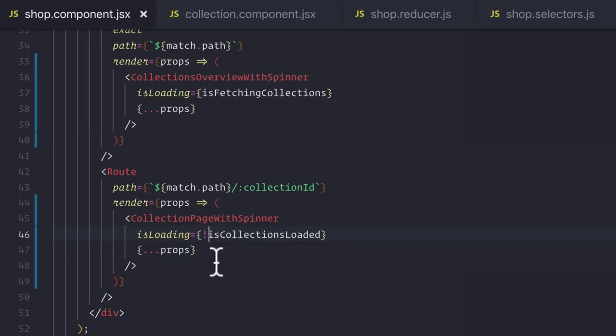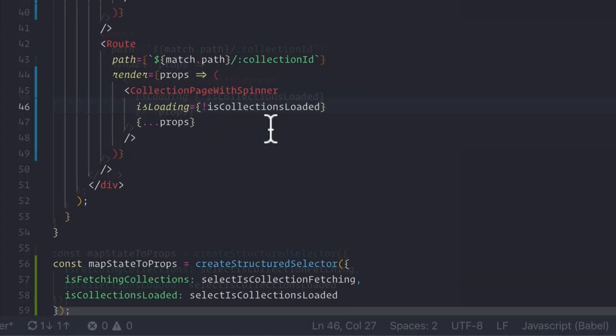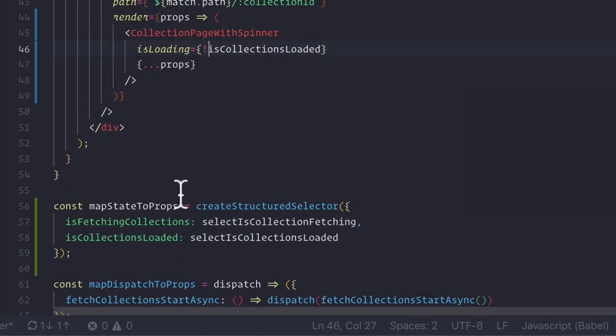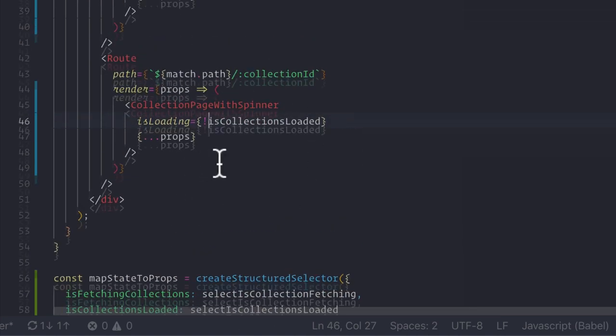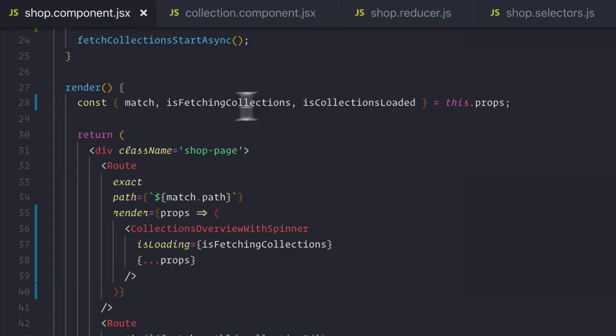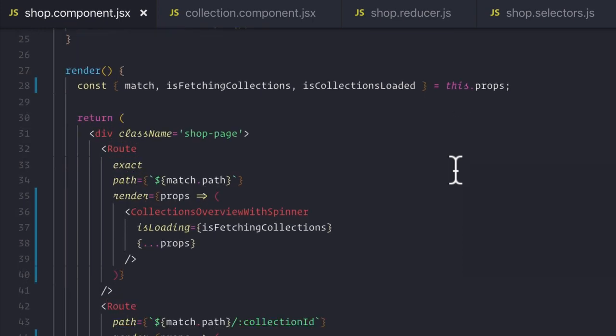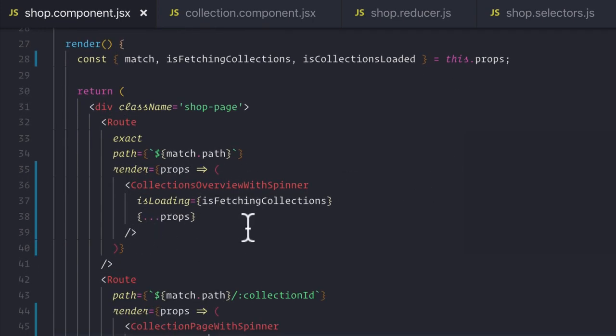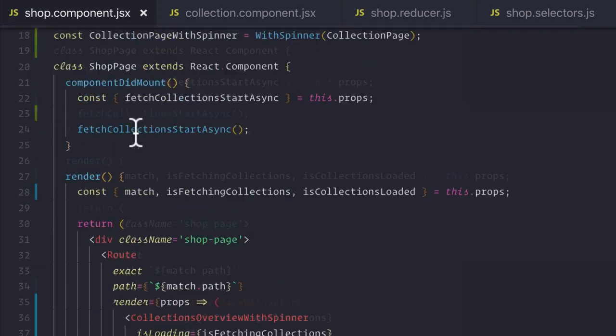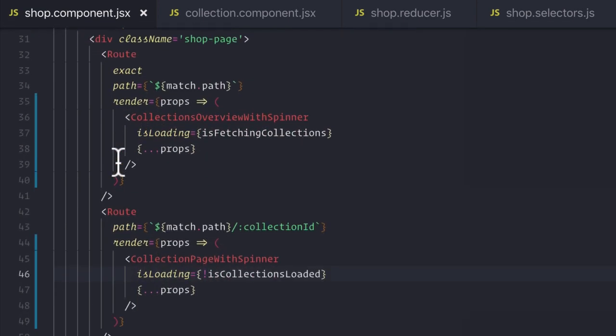Now, in the next lesson, we are going to focus on moving our selectors, which we currently have with our mapStateToProps, into their own component. Because as we can see right now, the only thing our shop page does with these selectors that we've pulled in is pass them into these components. So it doesn't make sense to keep this logic on our shop app. Instead, what we should do is move them into this component somehow. And I'll show you how we can do that in the next lesson.